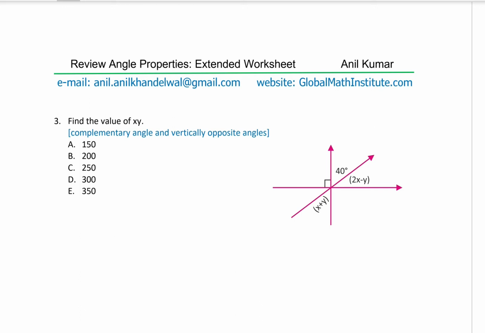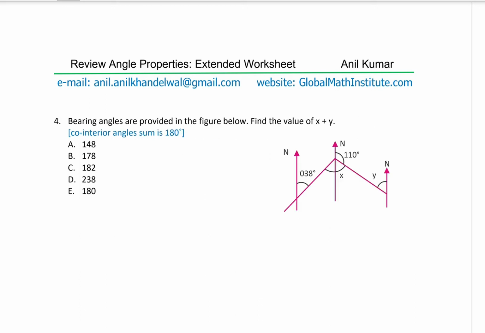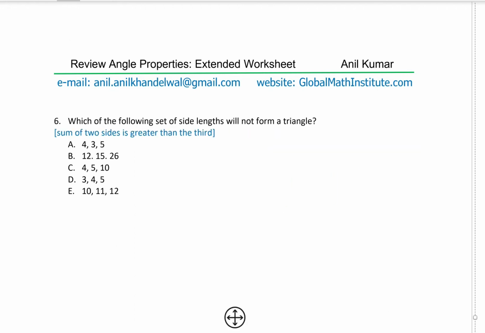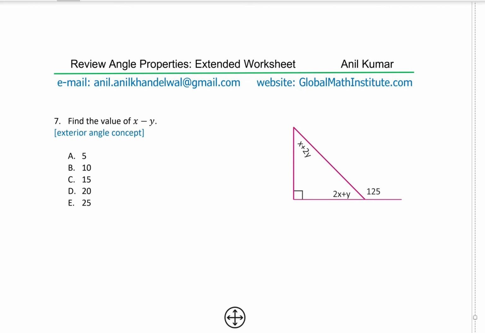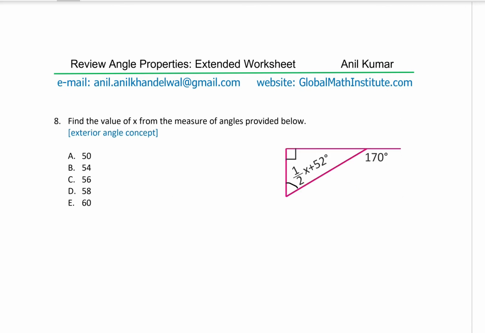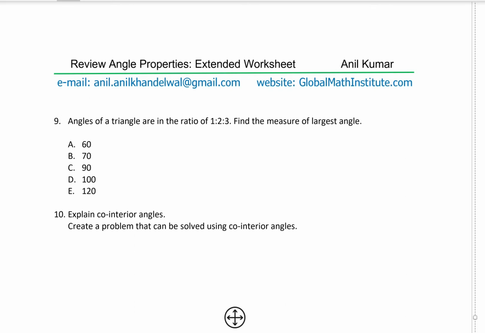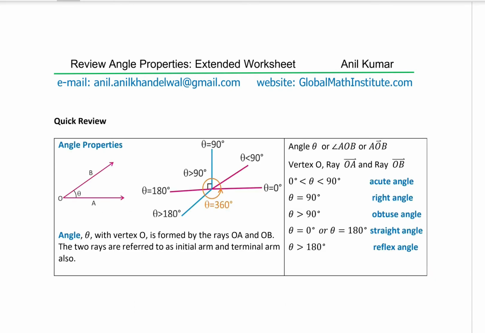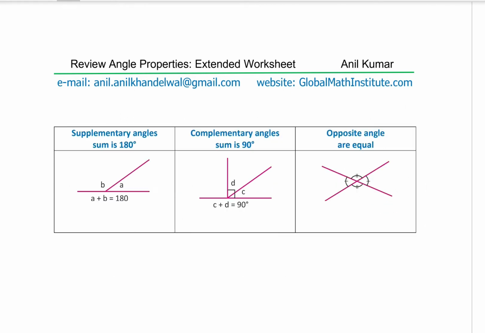So first, let's go through the questions and then we'll also take up the concepts and then start answering them one by one. So that is the set of questions we are interested in answering. Now the concepts which you learned are basically we talk about the angle: acute, obtuse, straight, reflex or 90 degrees. These are different terms. And then we know what are supplementary angles. Supplementary angles are angles which combine to make 180 degrees. Complementary angles, the sum of two angles is 90 degrees. Opposite angles are always equal. When two lines intersect, they get two sets of opposite angles.